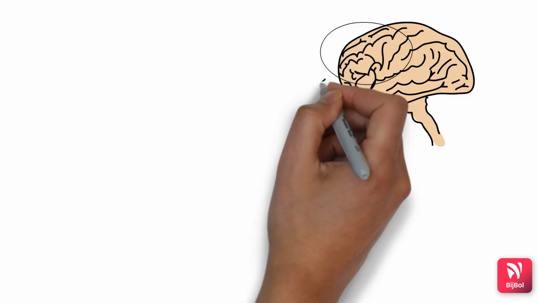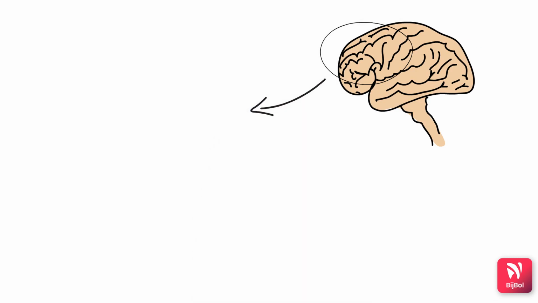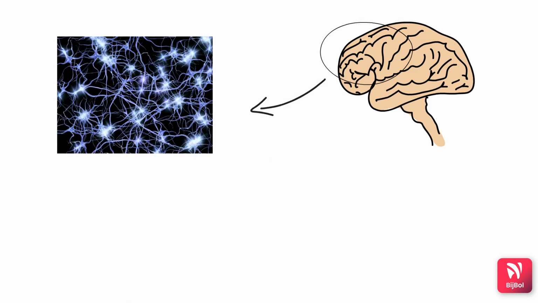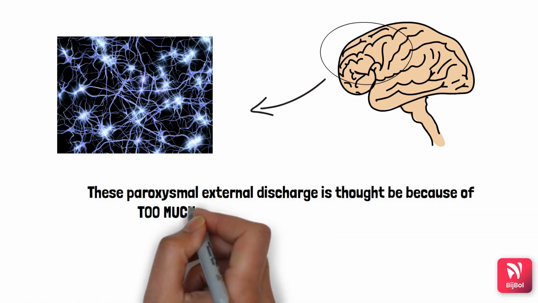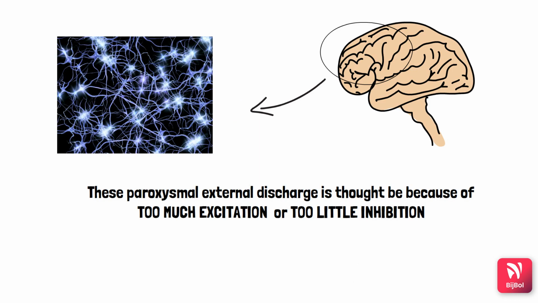So what exactly happens during seizures? During the seizures, clusters of neurons in the brain become temporarily impaired and start sending out sudden excitatory signals over and over again. These are sometimes said to be paroxysmal. This paroxysmal electrical discharge is thought to happen either due to too much excitation or too little inhibition, which are kind of two sides of the same coin, right? They are both the same.